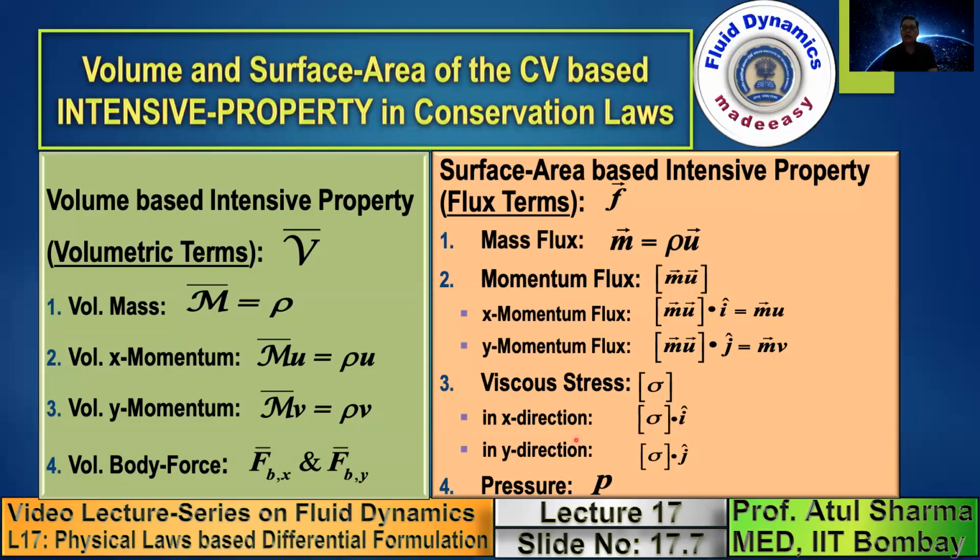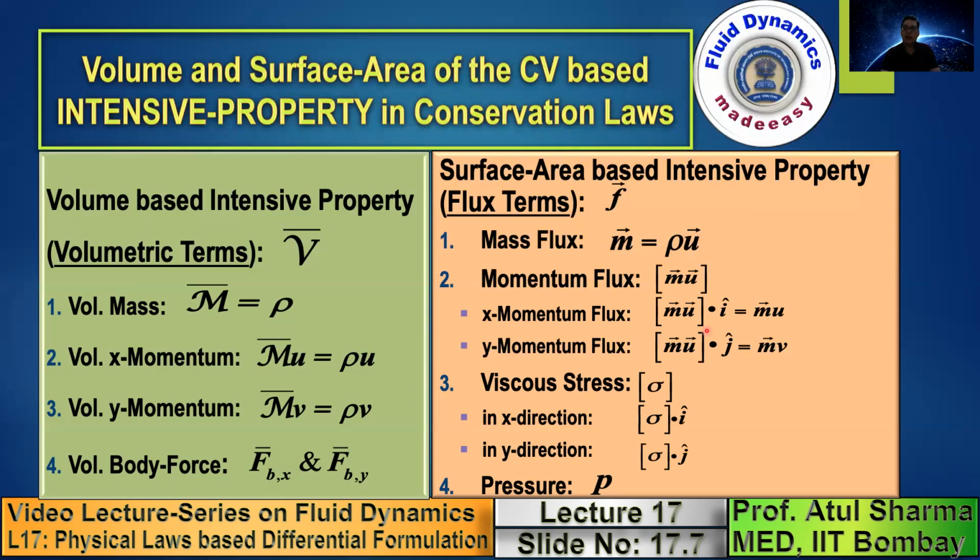And here again, when you want to apply the x momentum conservation, then you consider viscous stress in the x direction, where you take the dot product of the second order tensor with i, and for y momentum conservation, you take the dot product with j. Note that when you take a dot product of a vector, like F, which could be a force, with i, you get a scalar component, the x component Fx.